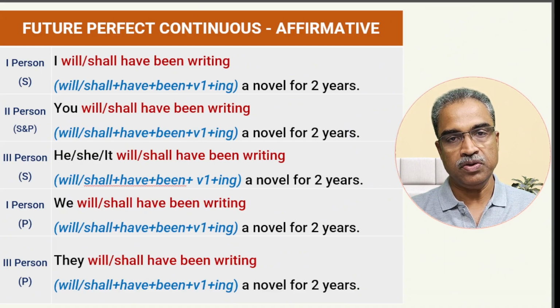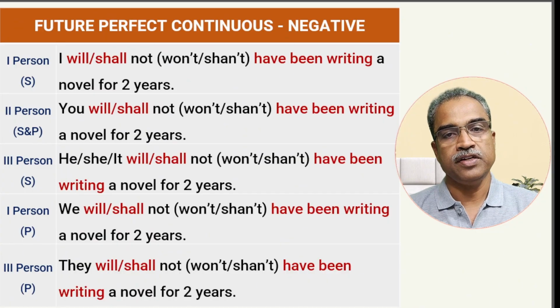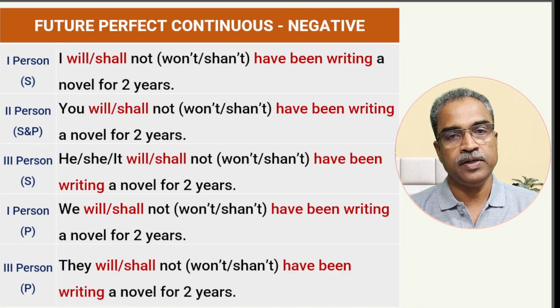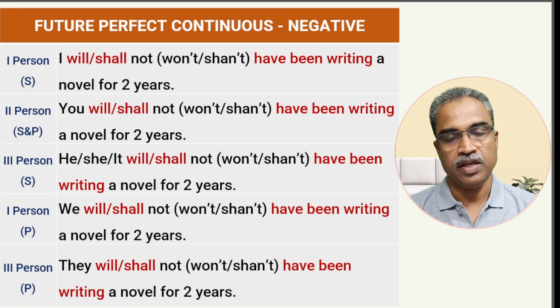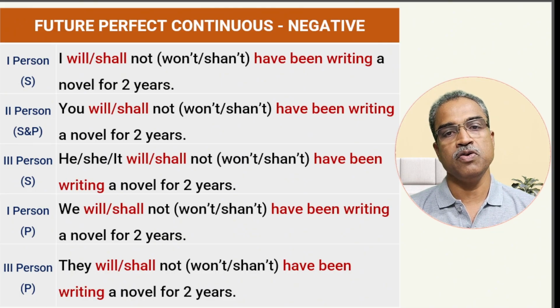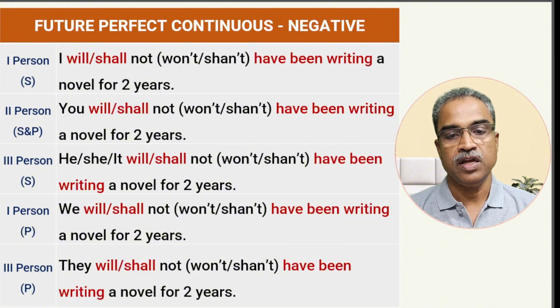Next, we are going to learn how to frame negative statements here. In the negative statements, our pattern continues the same set pattern. We need to use the negative word not immediately after the first auxiliary verb. Here again, the first auxiliary verb is going to be will or shall. So it will be, I will not have been writing a novel for 2 years.